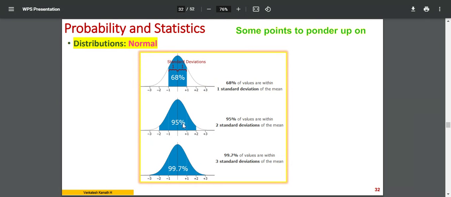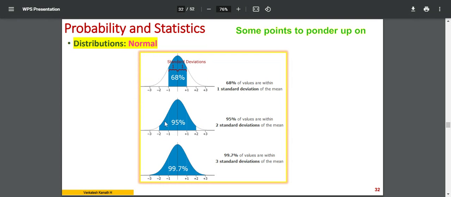Those of you who have studied applied biostatistics might have come across this. You are already aware that alpha is equal to 0.05, that is, a confidence interval of 95%, we take it. Why 95%? It is because of -2 to +2. We consider two standard deviations in our probability analysis calculations. We calculate for mu ±2 standard deviations.